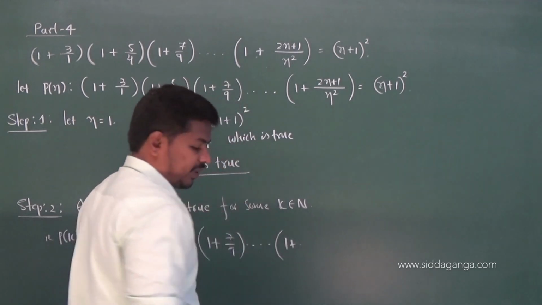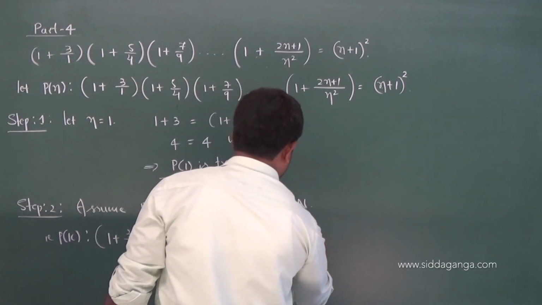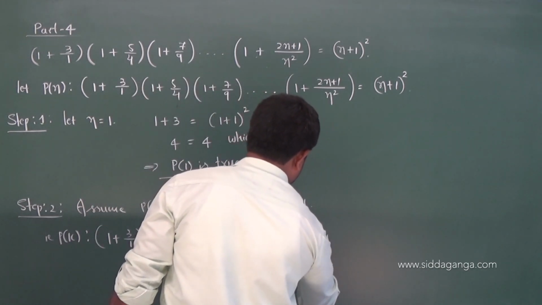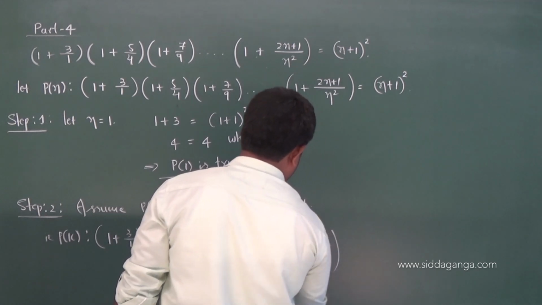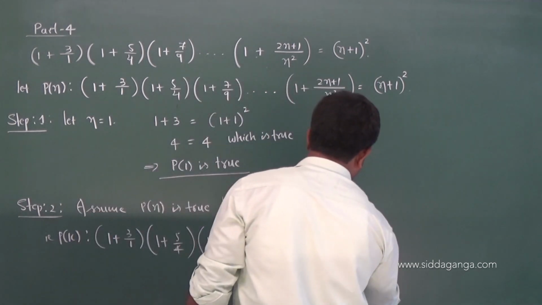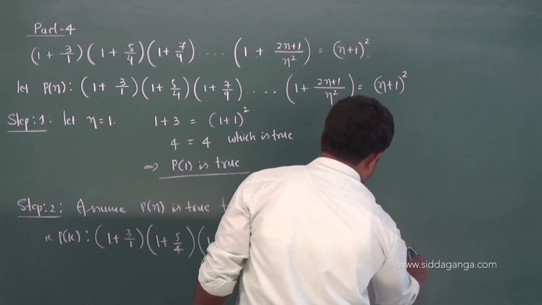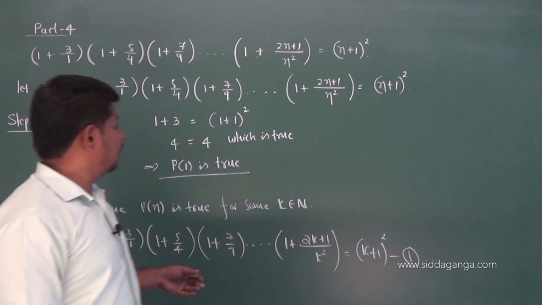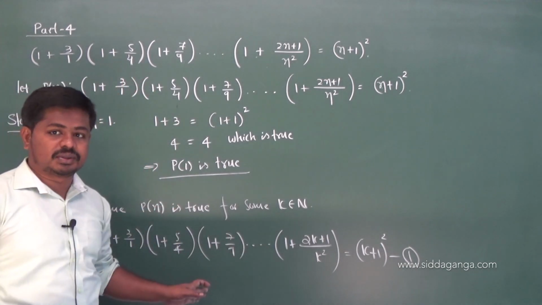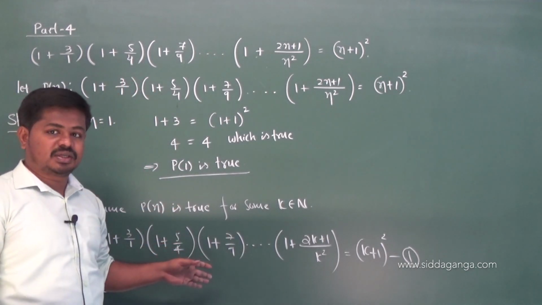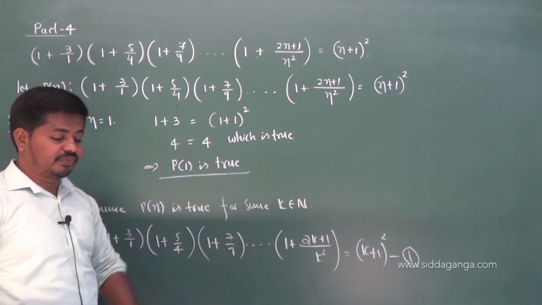So replace n by k, that's it. (2k + 1)/k². This is the kth term. That should be equal to (k + 1)². So we have assumed the given statement is true for some k natural numbers, so that we have P of k equal to this.